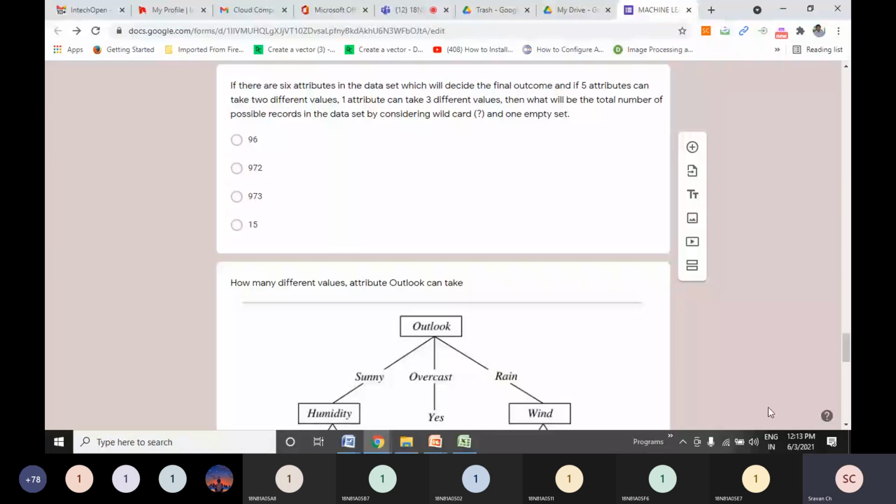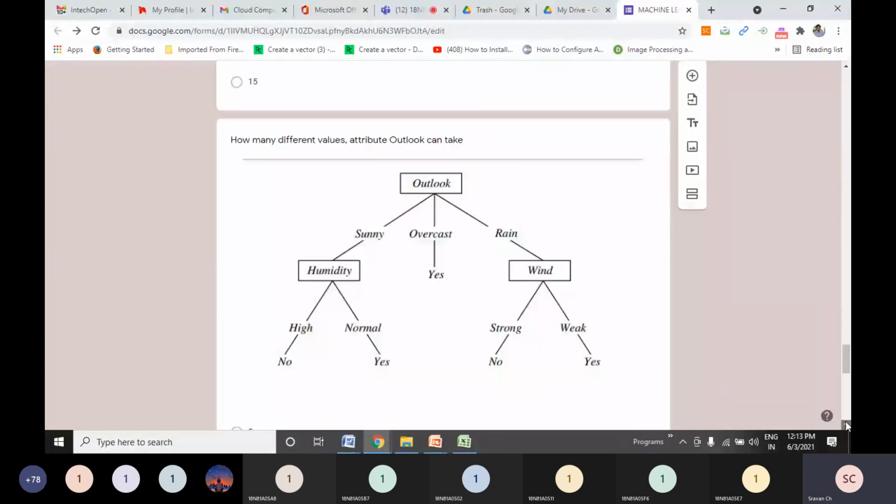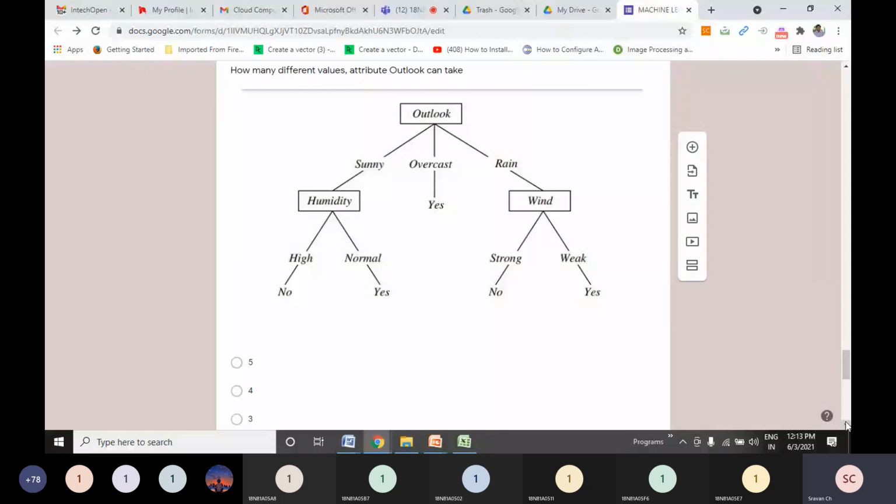Now this is also an important question. So friends, whatever mid paper I have prepared, if you observe, this paper was prepared very cautiously. So unless you attend the classes, it will be difficult for you to understand the paper also. So these kind of questions will be asked in interviews, right? If you claim that yes, I know machine learning, I've studied machine learning, then these kind of questions can be asked.